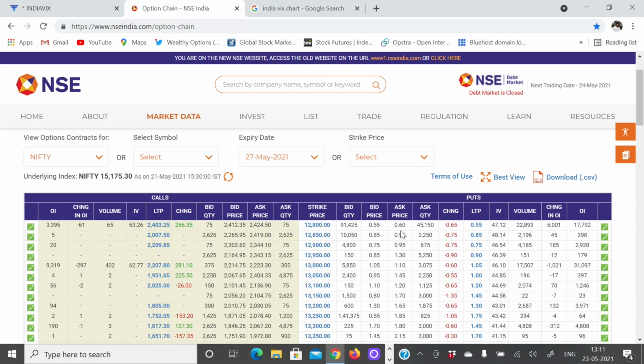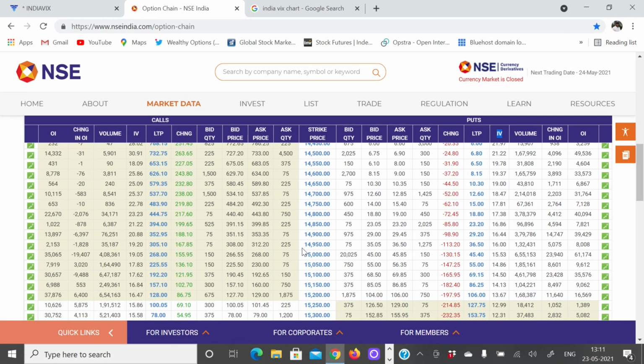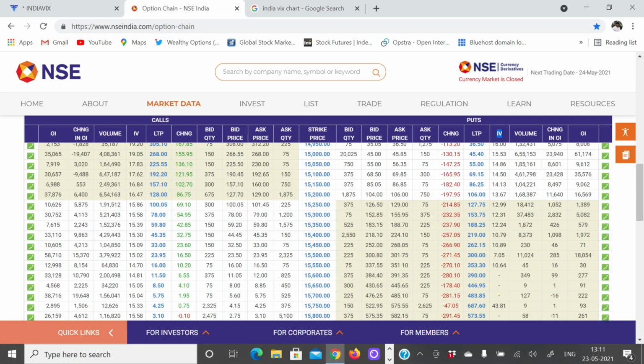So as you could see, there is an implied volatility (IV) for puts and also for calls, for all these strikes. Nifty is currently around 15,200. As I told you, for each and every strike and for each and every instrument, like Nifty or Bank Nifty, the implied volatility changes, right? Now you can see the implied volatility for 15,200 put options is 13.67.